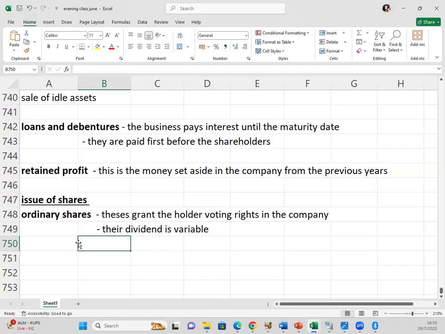So in the long run, it's expensive to issue shares because you pay dividend forever, unlike loans where you can repay at a later date. Then let's move on. So we have ordinary shares. These ones are part of the owners. They have variable dividend. Then we have the preference shares.